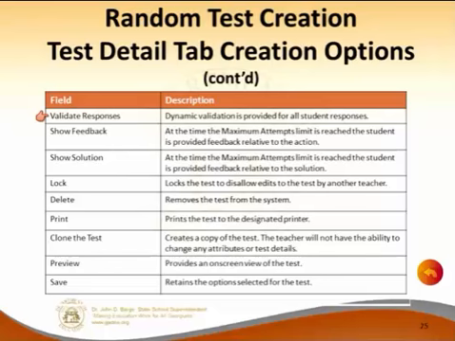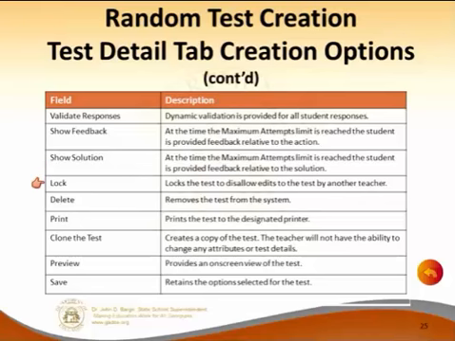Also, you have the validate responses. What does validate responses mean? Dynamic validation is provided for all student responses. Then you have show feedback. At the time the maximum attempt limit is reached, the student is provided feedback relative to the action. So in other words, if you click on show feedback and the student's allowed to attempt it twice, and after the second time they still haven't gotten it, it's going to give them some feedback. Show solution. At the time the maximum attempt is reached, the student is provided relative to the solution.